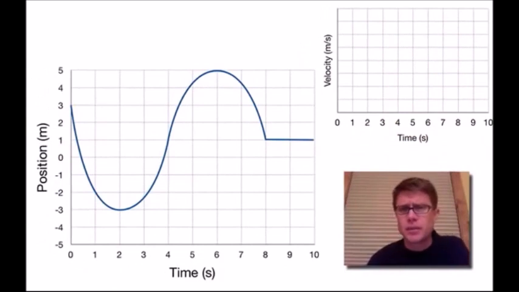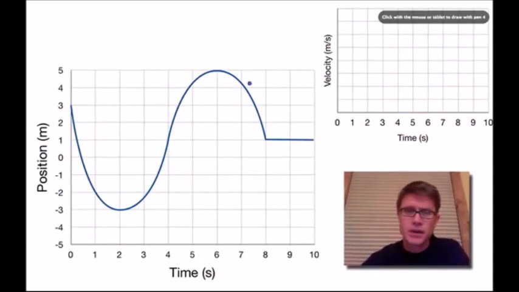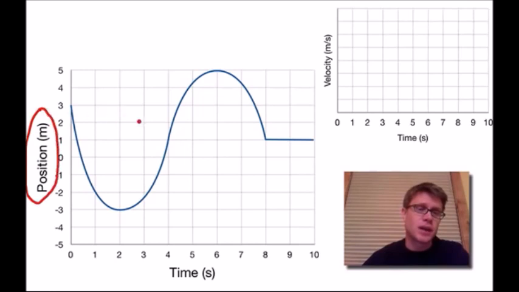So let's do some problems as they might be presented to you. On the left side here, we have a position versus time graph, and the first thing you should always look at is: is it a position versus time graph, or are they giving me a velocity versus time graph? And so this is a position versus time graph. And so what we can do from that is that we can always go to the velocity versus time graph. And so the first thing I should look at is any point at which it is 0. And so here's a point at which the object is actually going 0.